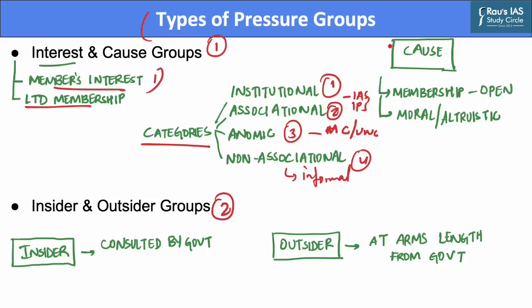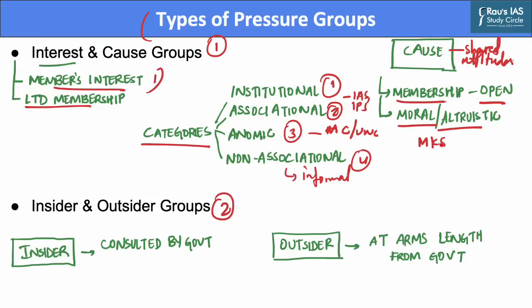While there are cause groups as well, which are groups that are based on shared attitudes or values rather than common interest. The causes they seek to advance are many and various. They range from charity activities, poverty reduction, education, environment, to human rights, transparency, and governance. Cause groups have the following features. They seek to advance a particular idea or a principle. Membership of these groups is open to all, and members are motivated by moral or altruistic concerns.